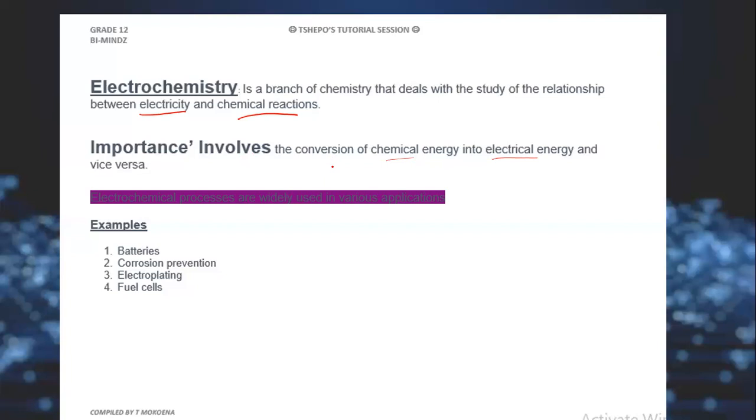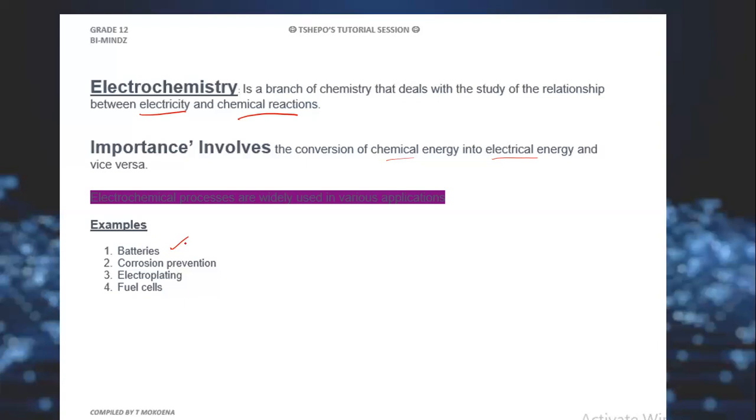So what are examples of these cells? Where can we see them? We will do those cells later under the concept of how electrochemistry works, but where do we actually see them? We use batteries. Batteries are one of the examples of cells. With batteries we use chemical reactions.